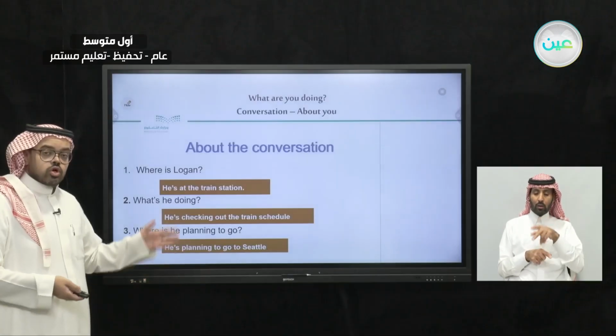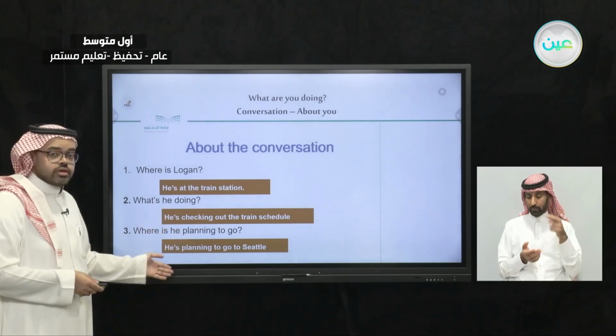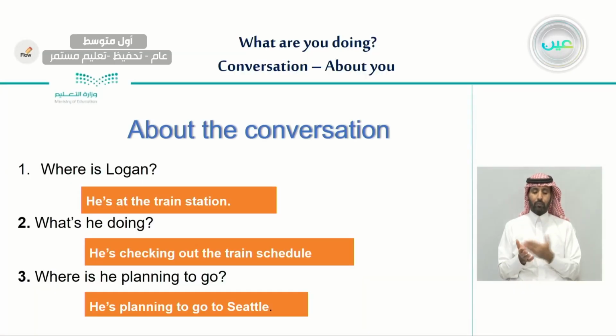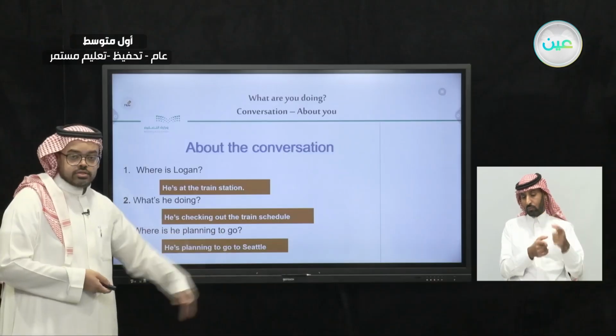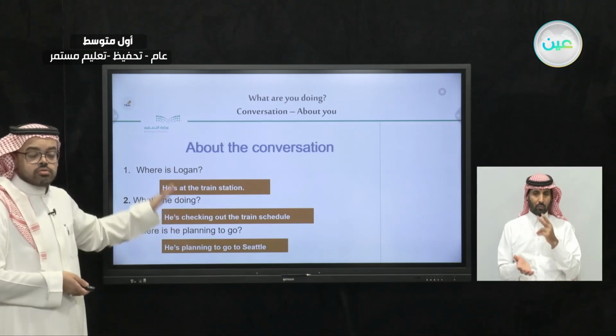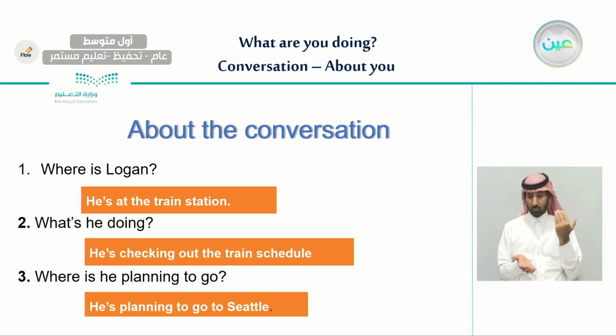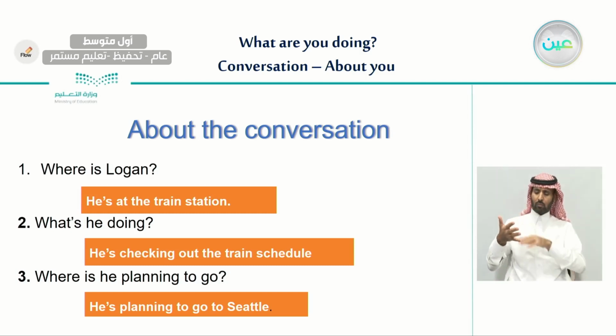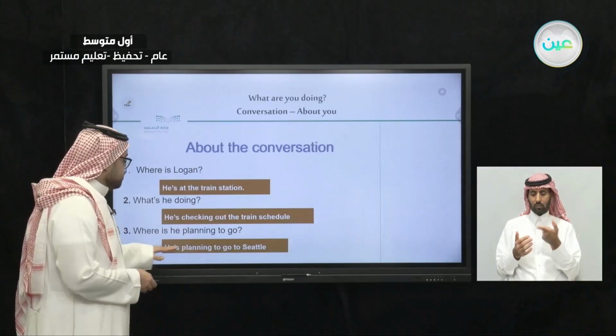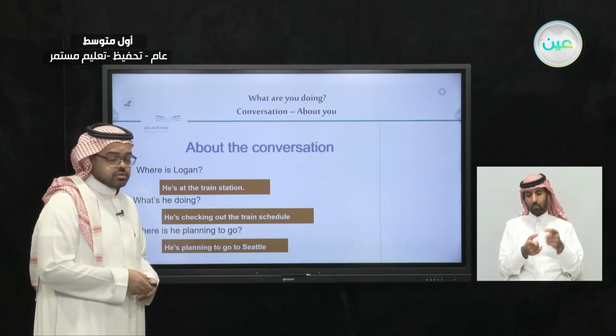So now we'll go back to the question and we write down this answer, that he has a plan to go to Seattle. So here you have the three answers for those three questions. As we said, the answer of the first question is, he is at the train station. And the answer of question number two is, he is checking out the train schedule. And the answer of the third question is, he is planning to go to Seattle.